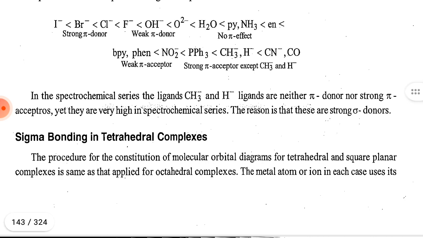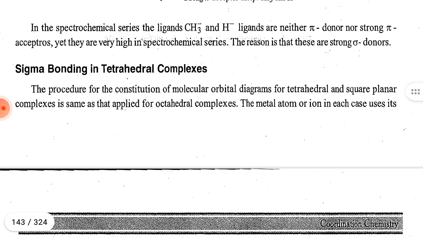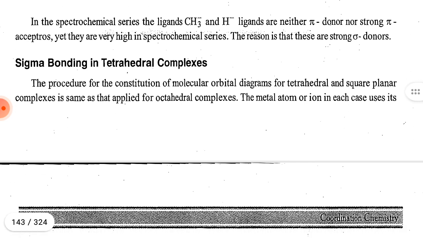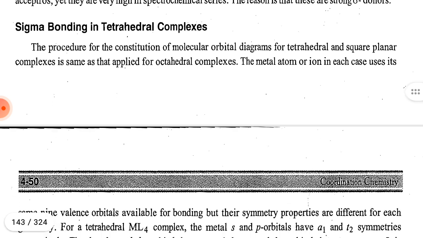These are strong pi acceptors except methyl and hydride. In the spectrochemical series, the ligands CH3⁻ and H⁻ are neither pi donors nor strong pi acceptors, yet they are very high in the spectrochemical series. The reason is that these are strong sigma donors.